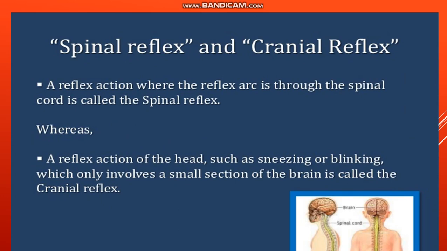Spinal reflex: a reflex action where the reflex arc is through the spinal cord. The withdrawal of your hand, the feeling of warmness or coldness from your hands or your legs. If something pointed pierces your legs, then it will come in the category of the spinal reflex. So this is the spinal reflex, whereas the cranial reflex, which is in the brain, would be from the head region. A reflex action of the head, such as sneezing or blinking, which involves a small section of the brain, is called a cranial reflex.